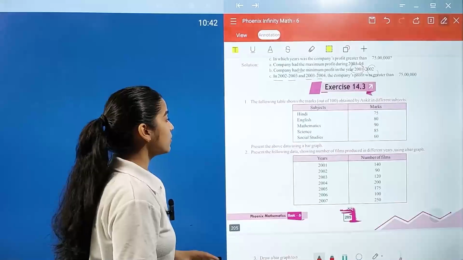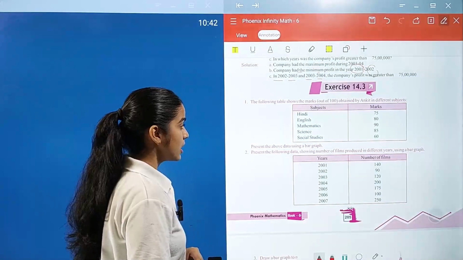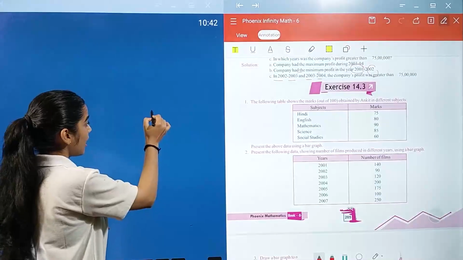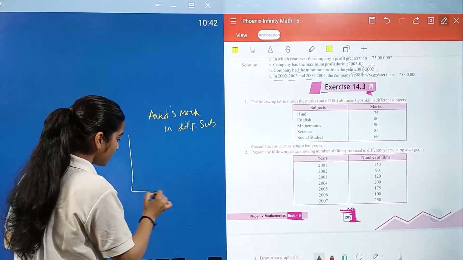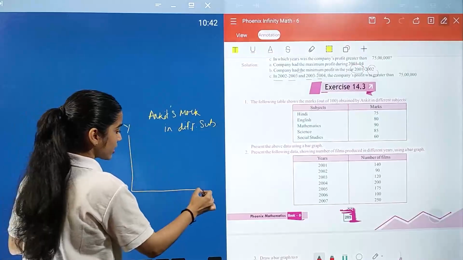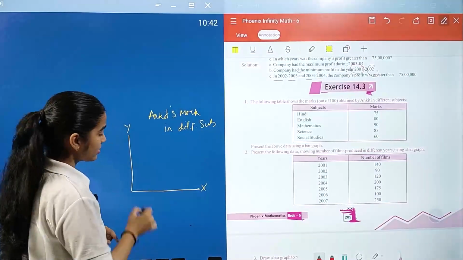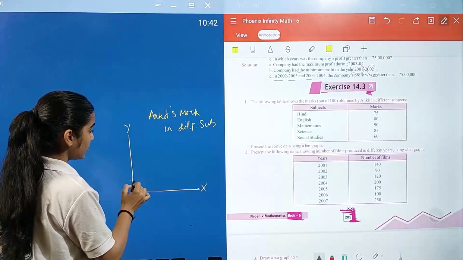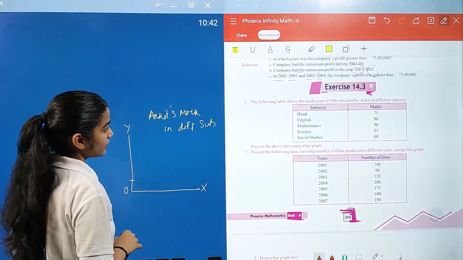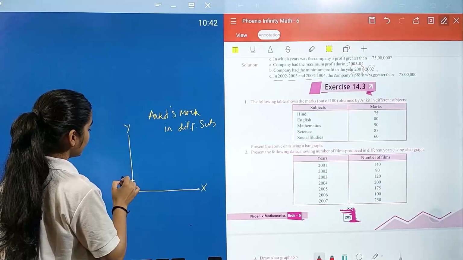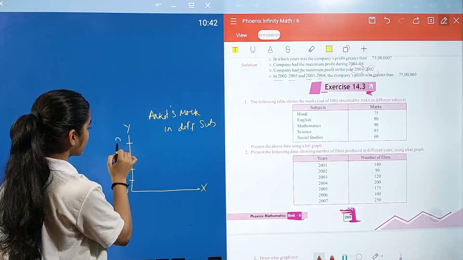So in question number 1, the following table shows the marks out of 100 obtained by Ankit in different subjects. So what is this bar graph's title? Ankit's marks in different subjects. Now you have to mention your y-axis and your x-axis. The subject should be mentioned on the x-axis and your chart will start at 0. After 0, for example, we are representing it with 5, 10, 20, 30. You can represent it like this.